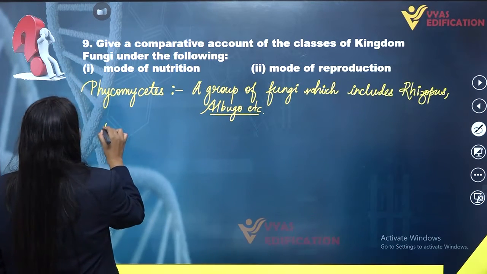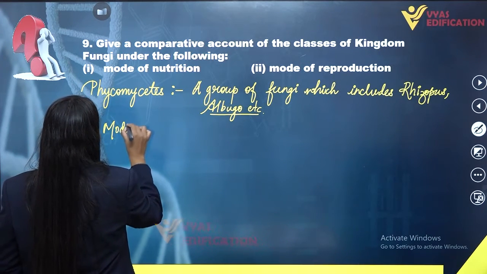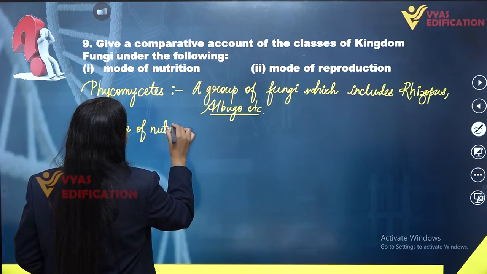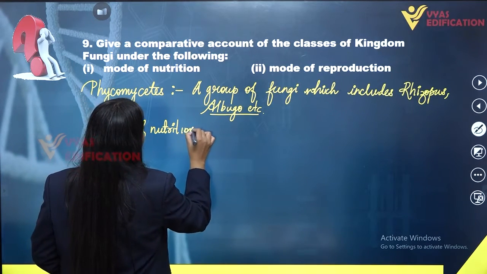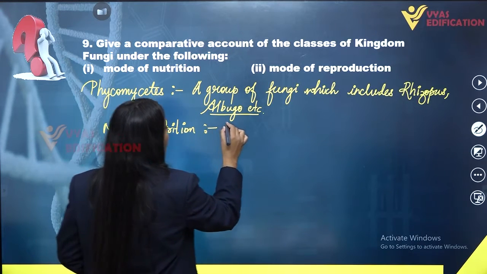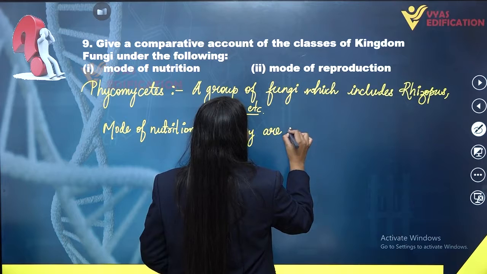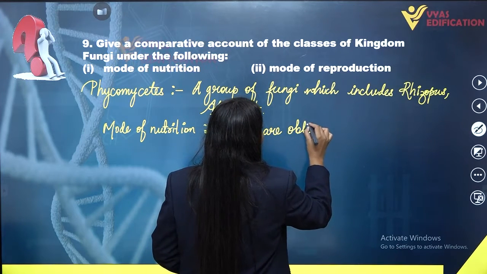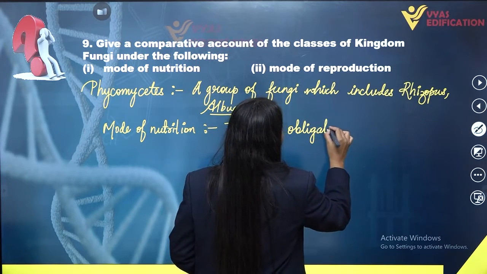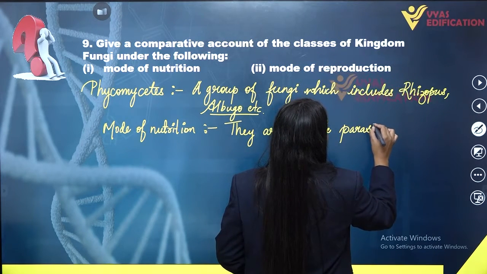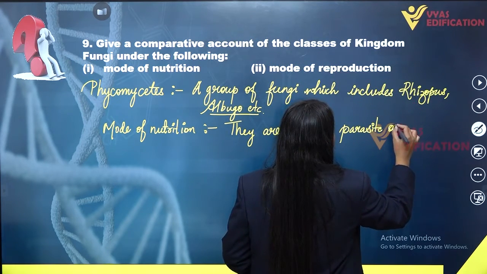If we talk about the mode of nutrition of Phycomycetes members, they are obligate parasites on plants.